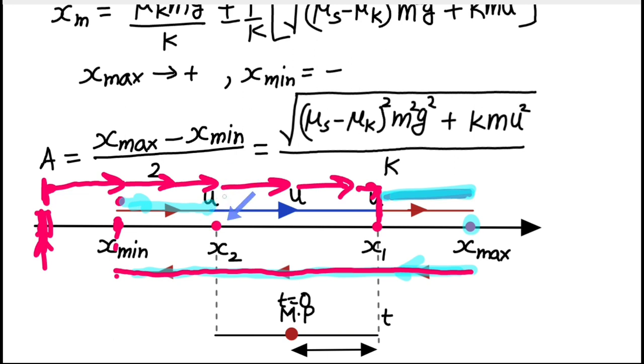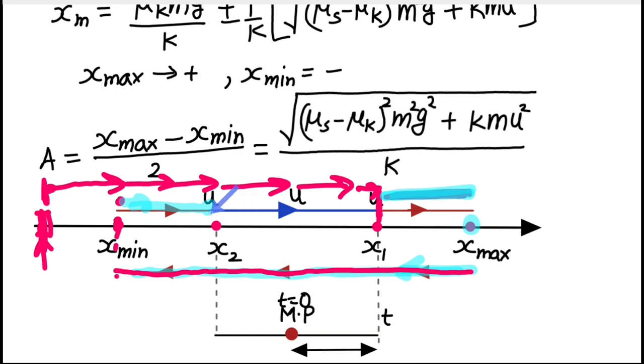So as soon as no relative motion is achieved, the friction force will be just static in nature, and we know that for the value of elongation in the spring that is less than x1, the static friction can always balance the spring force, right?